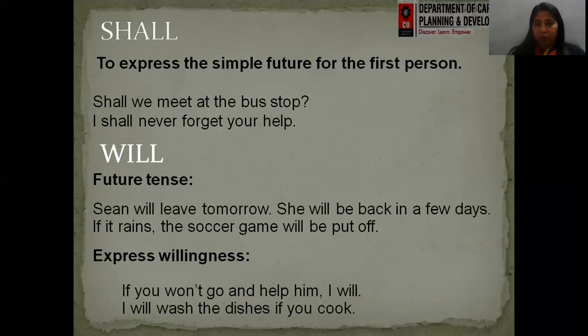So what we are doing is we are just predicting the future with the use of will for second and third person. Next is to express willingness. Definitely, if we have to express our willingness to do something, we will use the modal verb will, right? If you won't go and help him, I will. I will wash the dishes if you cook. So I am using will for the willingness of doing something. So will could be used wherever we are willing to do something, right?